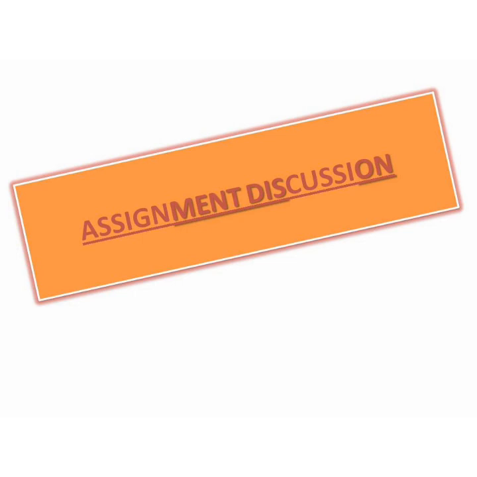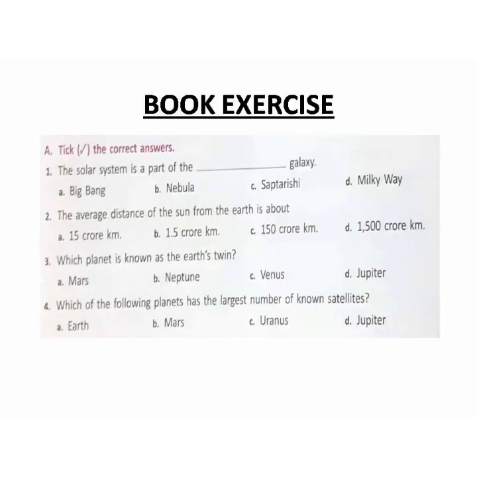Now let us come to the questions. The first question is take the correct option. The first part is: the solar system is a part of dash galaxy. Which galaxy are the Solar System, Earth and the Moon a part of? They all are a part of the Milky Way or Akash Ganga galaxy. Second, the average distance of the sun from the earth is about how many kilometers? It is 15 crore kilometer, as measured by astronomers.